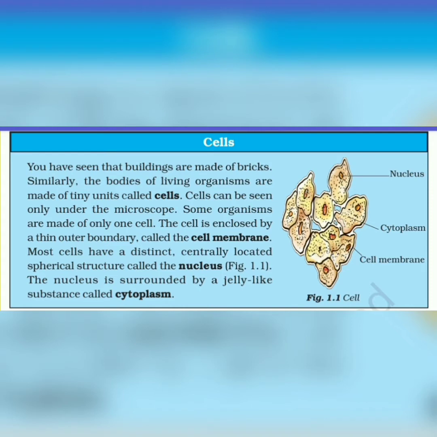Then we must know about the cell. What is meant by a cell? It is the structural and functional unit of the body. That is considered a cell: the structural and functional unit of the body.